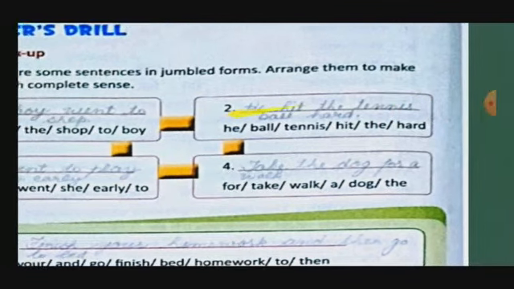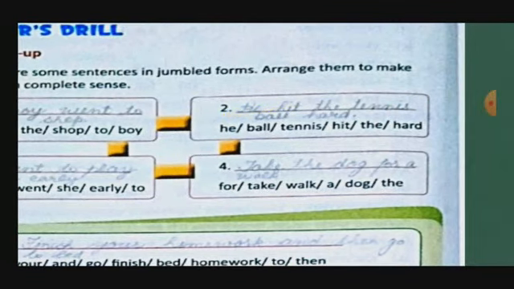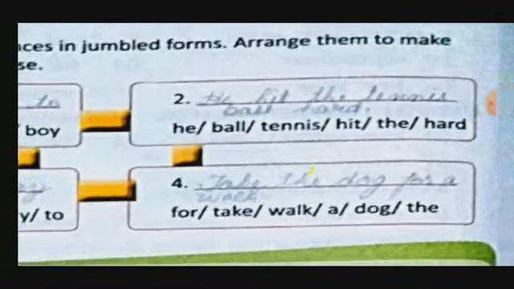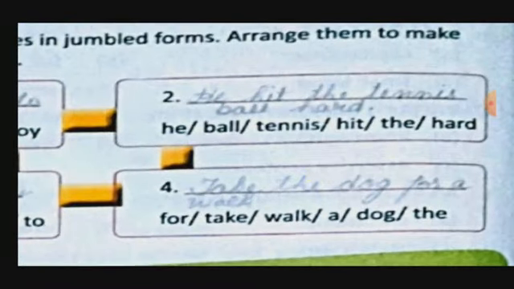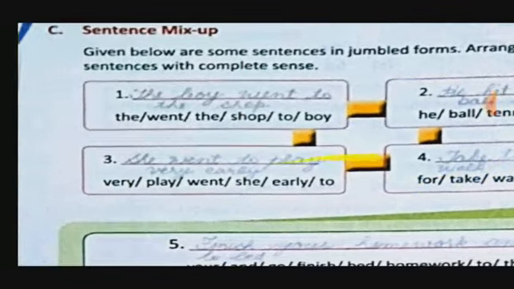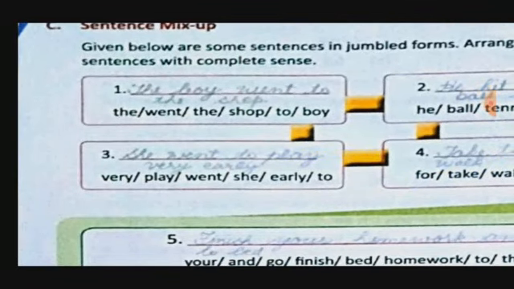Second one, he ball tennis hit the hard. So as I told you the procedure, subject, verb, then object. So what is subject? He. Then what he did? Hit. What is object? Ball. So he hit the tennis ball. How? This is adverb, hard. He hit the tennis ball hard. Very play went she early too. So it means she went to play very early.